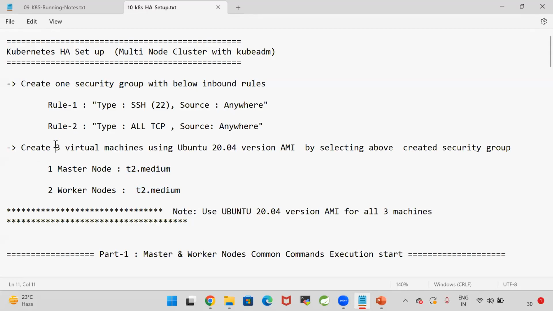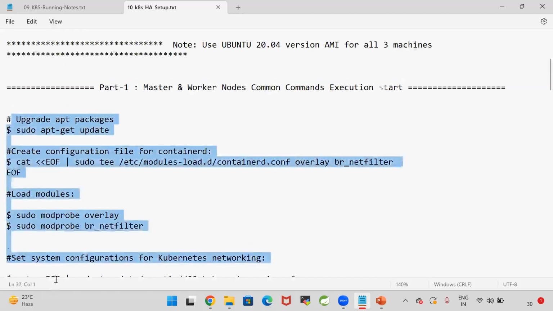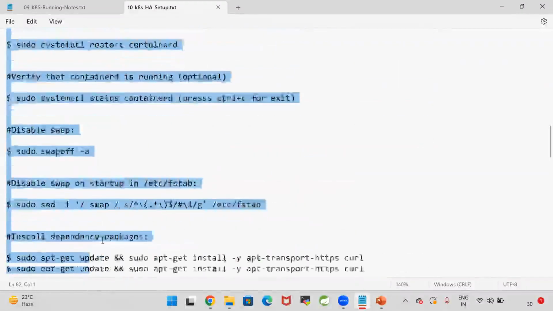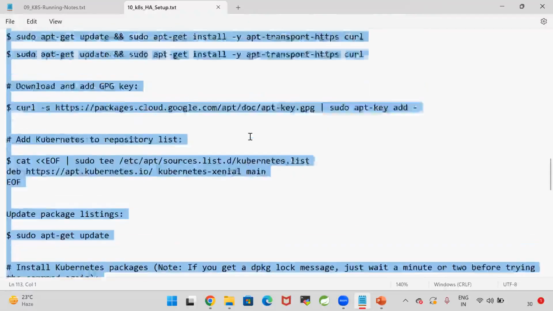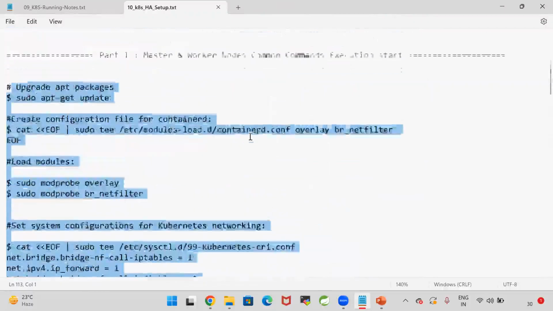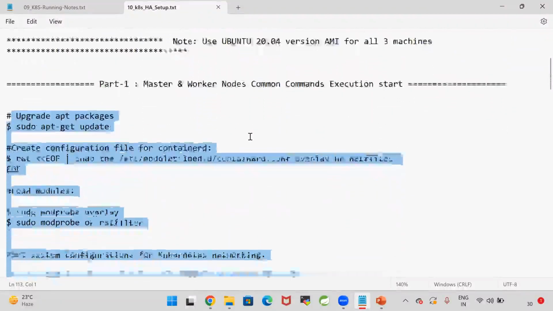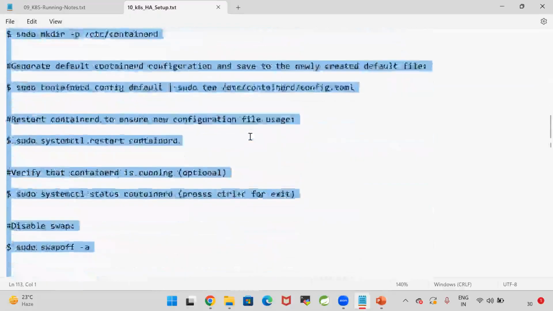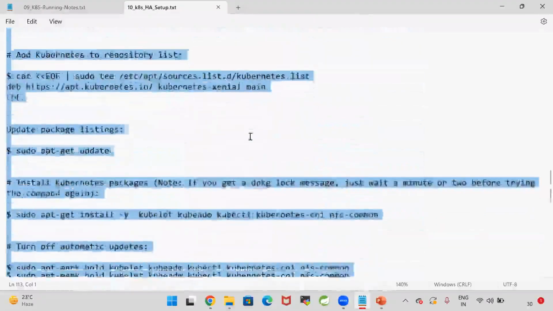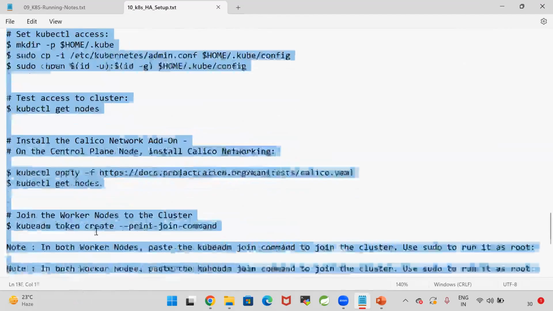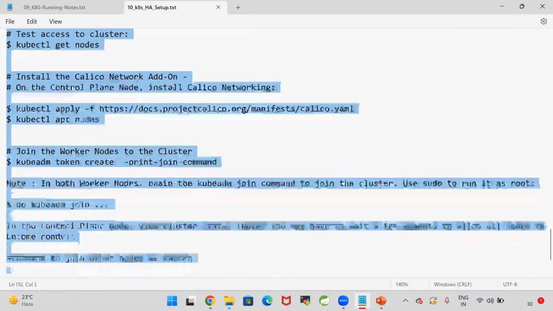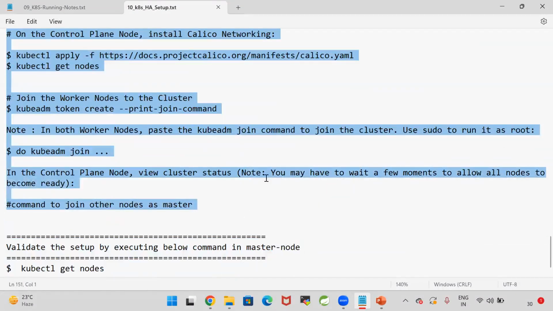After taking 3 virtual machines in the AWS cloud, these commands we need to execute in all the 3 machines for the Kubeadm setup. After executing these common commands, we need to execute the Kubeadm commands in the master node. So these commands we need to execute in the master node.